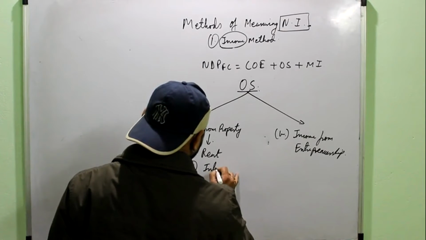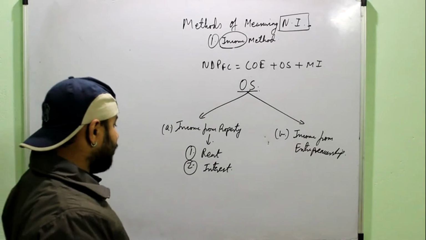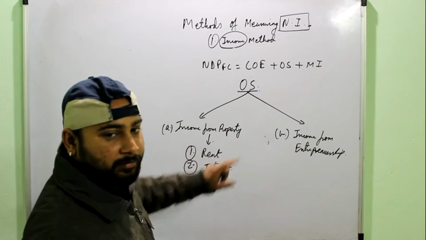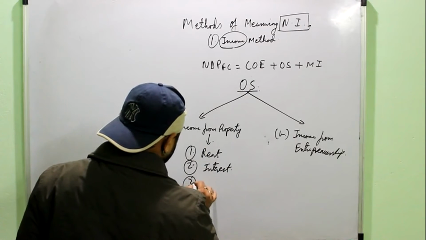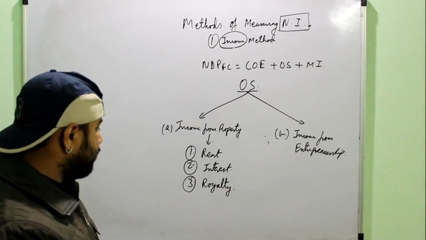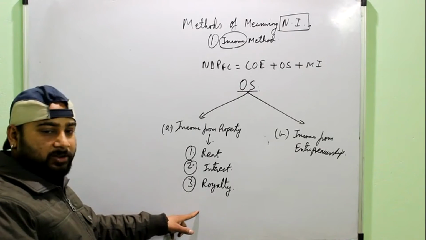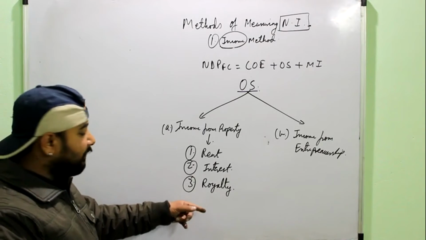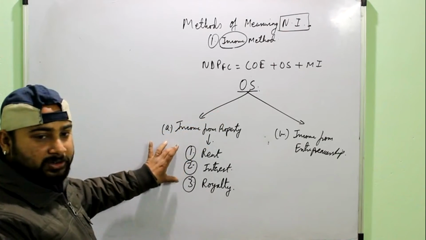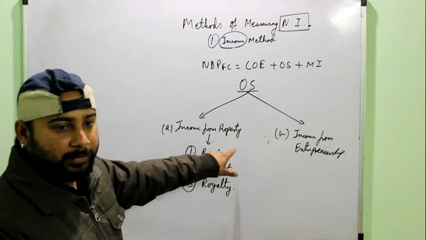Second is interest. Interest is if you have given your money or your capital to a firm. Actually, your capital or your money is also your property. That's why it is under the head of income from property. Then third is royalty. Royalty is any income which you get on your creations. For example, a singer would get a royalty whenever the album containing his song is sold. Similarly, a book writer will get a royalty whenever a copy of the book is sold. So income from property is divided into three parts: rent, interest and royalty. If you add rent, interest and royalty, you will get the income from property.